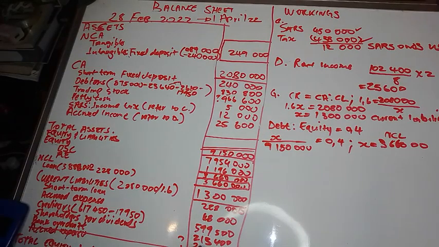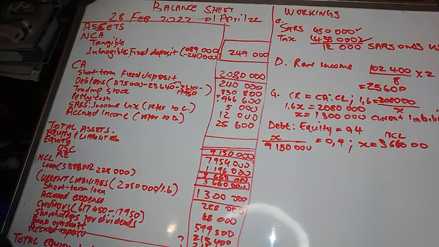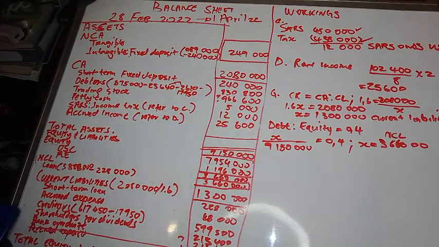So sorry, it's here, 211,100. So that's your accrued, that's your bank overdraft, right? Let me just wrap here. That's your bank overdraft.